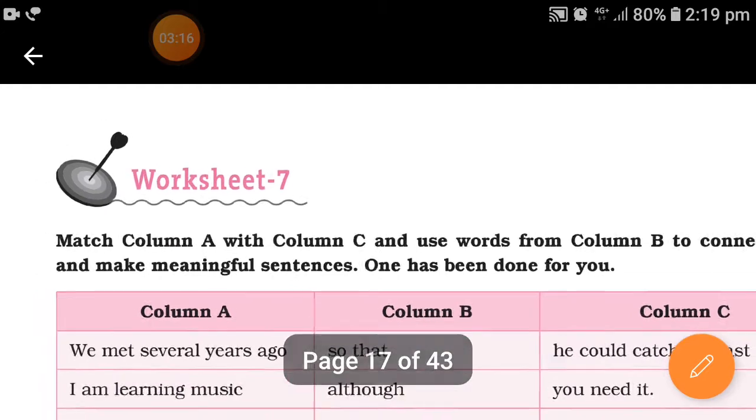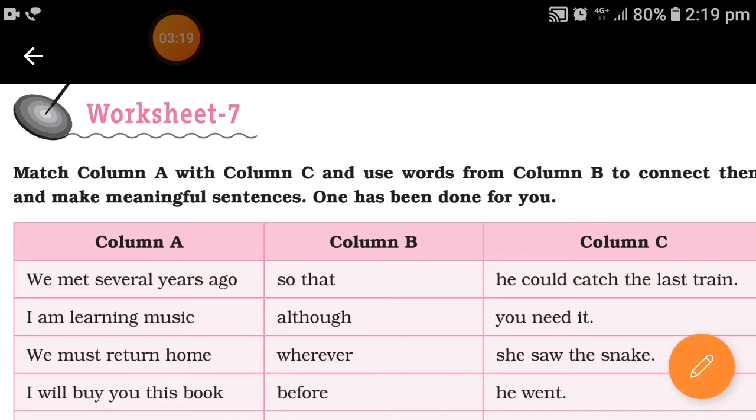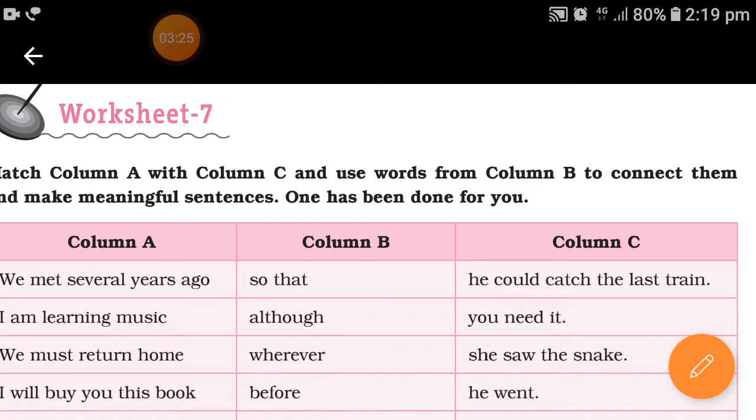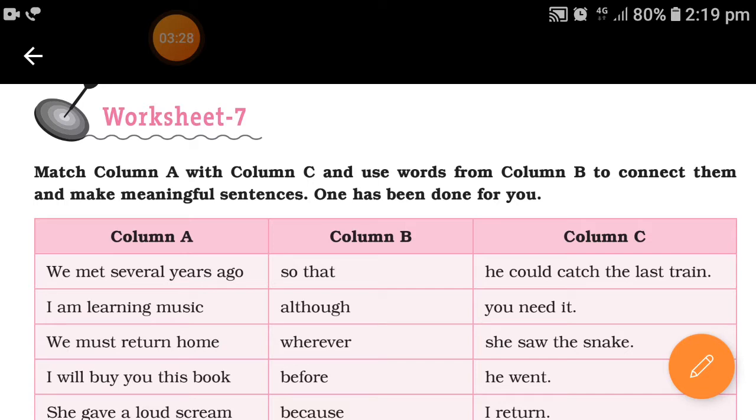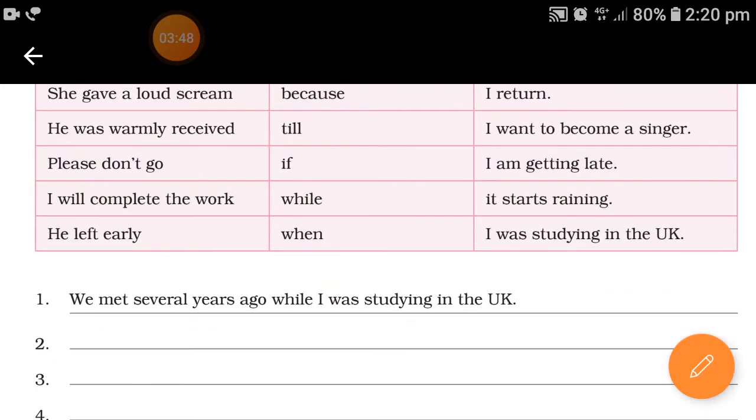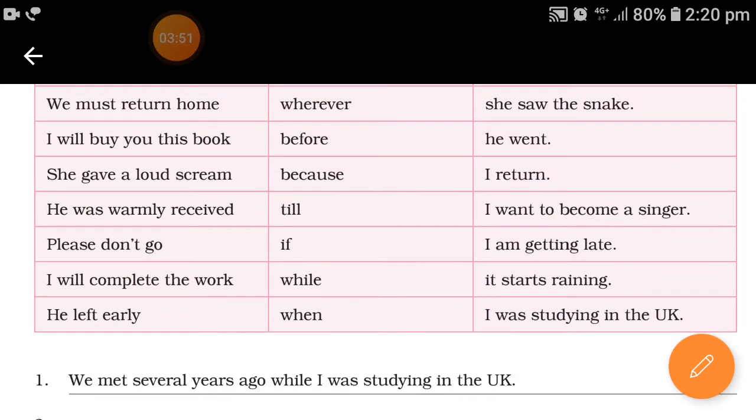Now in worksheet number 7, what you have to do is match column A with column C and use the words from column B to connect them and make a meaningful sentence. Column A has one part of the sentence, column C has the other part. While matching, you have to use the conjunction given in column B, right? One has been already done for you. We met several years ago while I was studying in the UK.